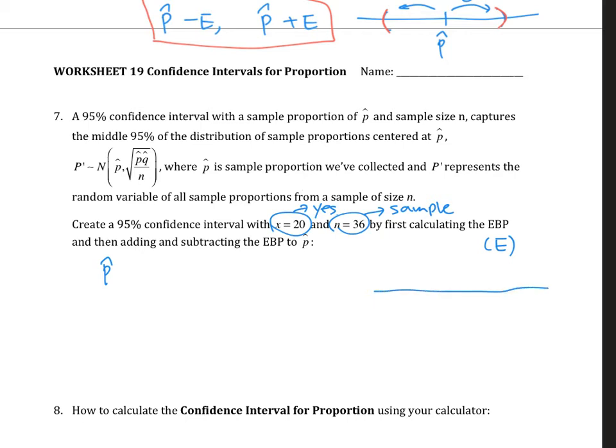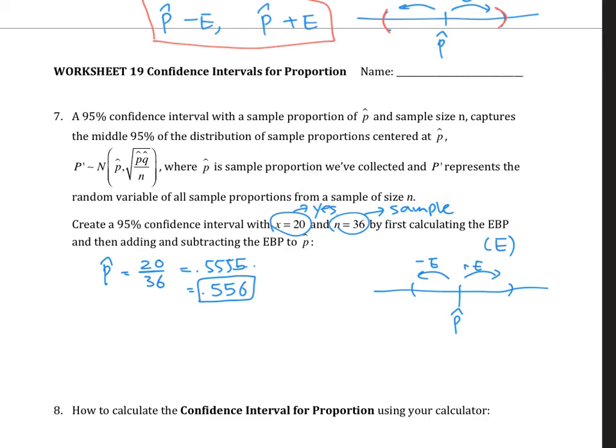The structure is going to be like this. P hat is going to be in the middle. We're going to add E, then we're going to subtract E, and then we're going to come up with the confidence interval. So P hat is 20 out of 36, right? If we calculate that out, 20 divided by 36 is 0.555 forever. For proportion or percentage, I'll usually round to 3 digits. So 0.55555, I'll round to 0.556. All right, so I got my P hat.